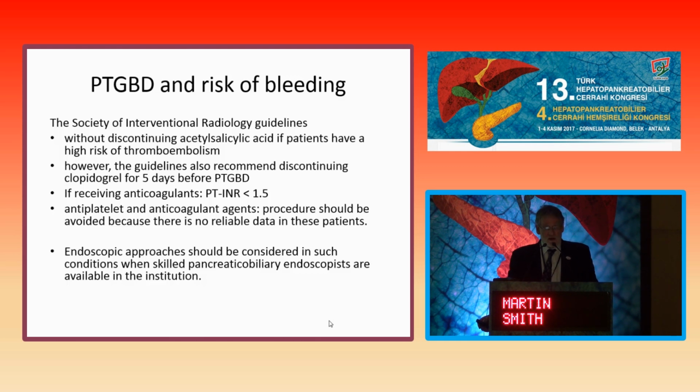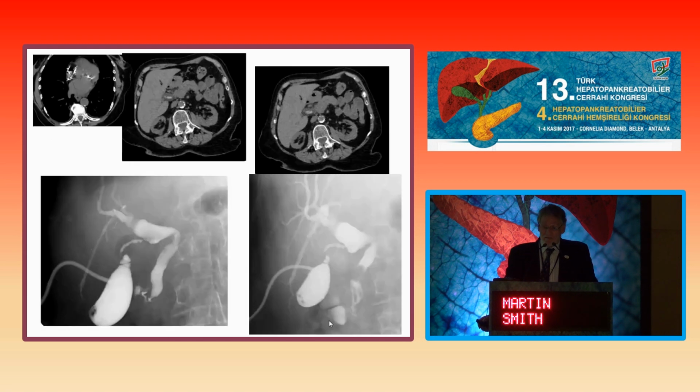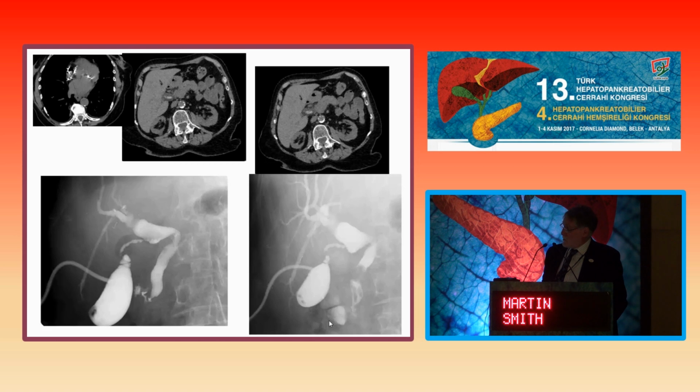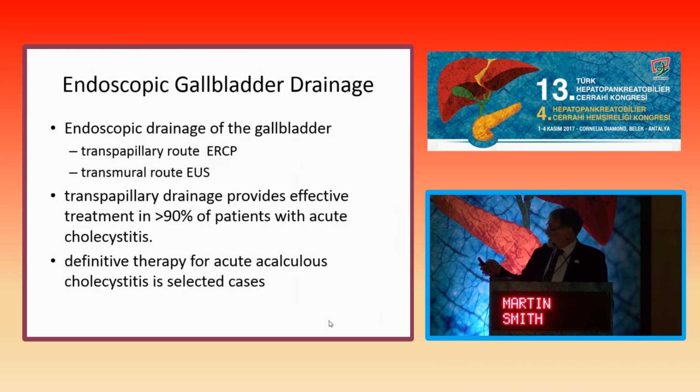And really, I think that it then talks to the next situation, which is around the role of endoscopic approaches. And where you have those skills in that group of patients, this is probably better. Now, this is a recent patient of mine who presented with a perforated gallbladder. By the time we did this, you could see the stones, but the importance in her is the presence of the common bile duct stones. She's 92 years old. You can see that she's had multiple stents, and still has a thickened gallbladder wall. And in this patient, we've not been able to remove the cholecystostomy, and our thought now is about whether we should approach the common bile duct stone through the liver, and that's a discussion that I'll take up tomorrow.